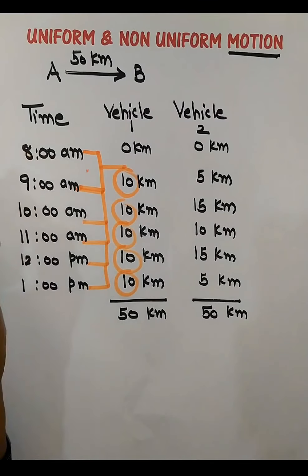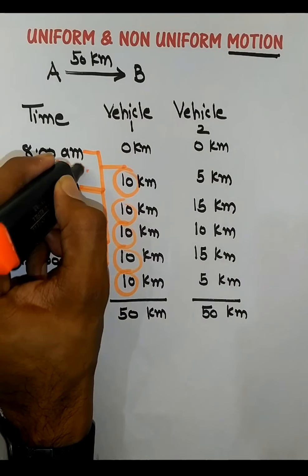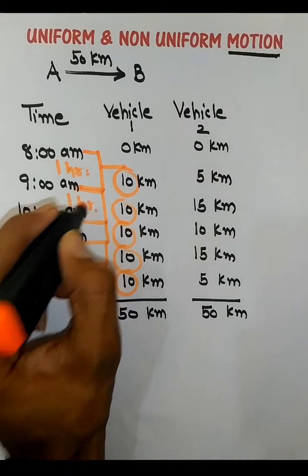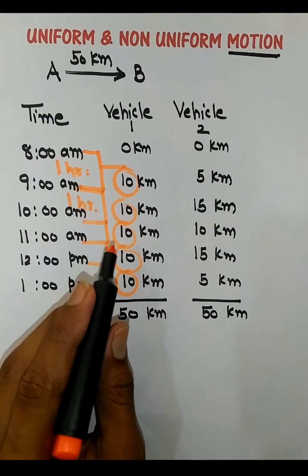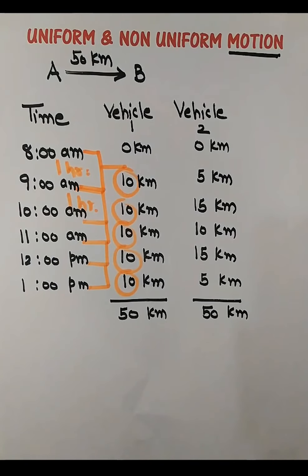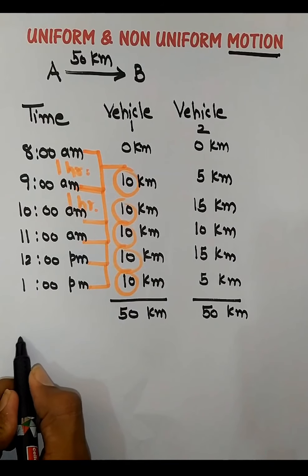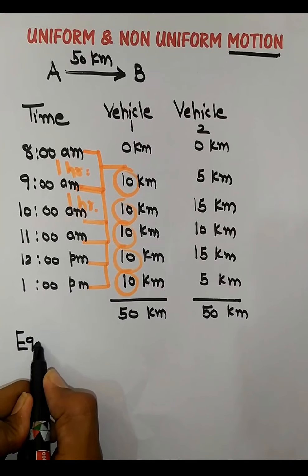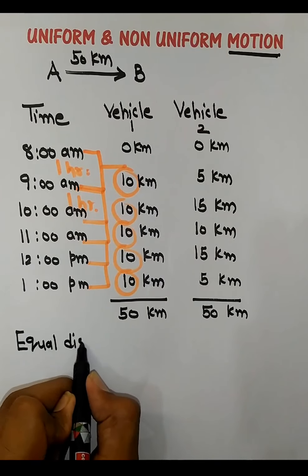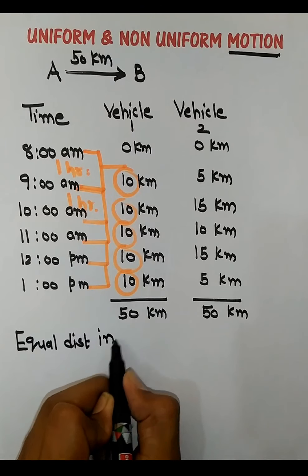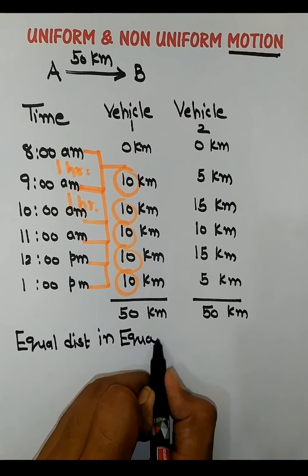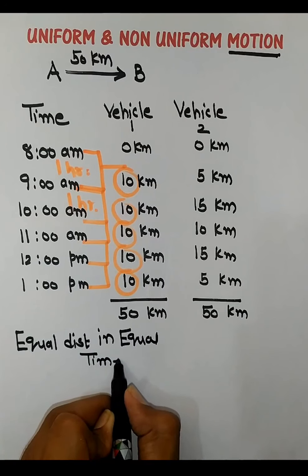So you see, in every 1 hour interval, vehicle 1 is moving 10 kilometers, right? So what can we say about vehicle 1? Vehicle 1 is moving equal distance in equal time, right?